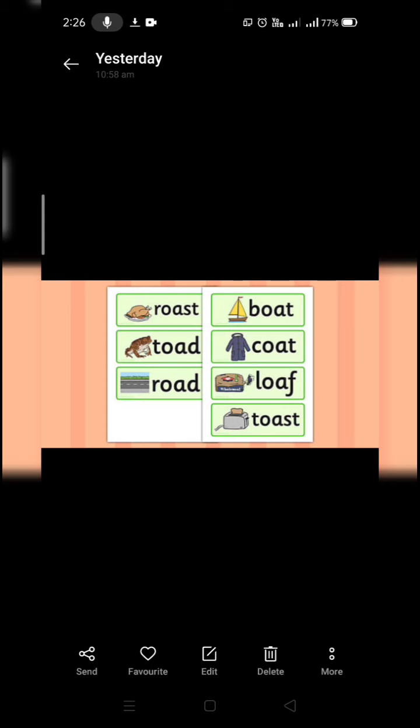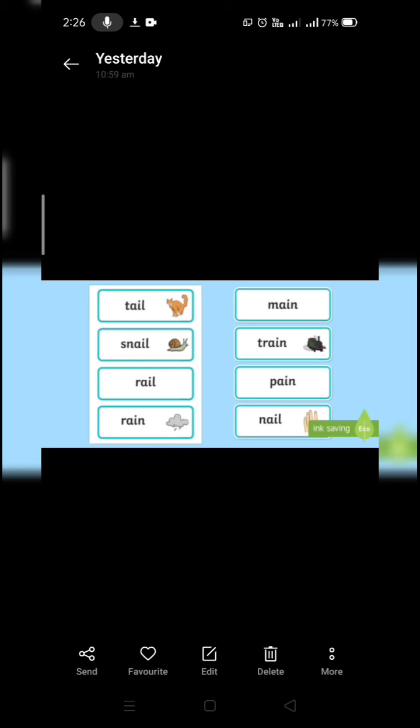Now I am going to show you a few examples of AI sound: tail, snail, rail, rain, main, train, pain, nail.